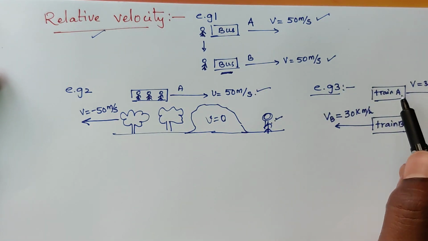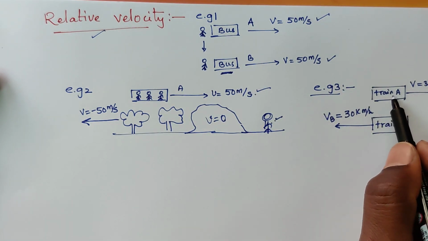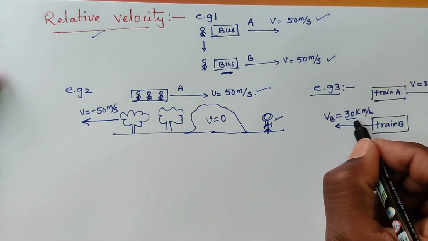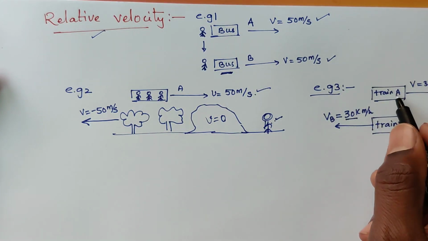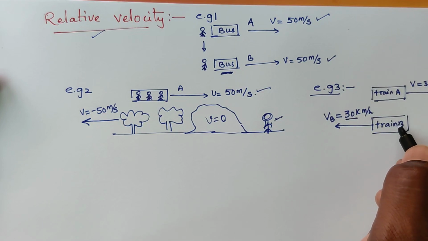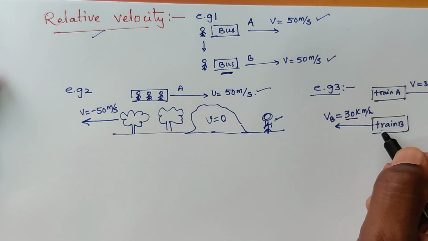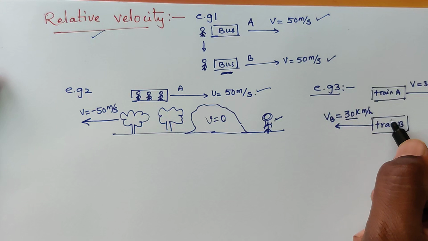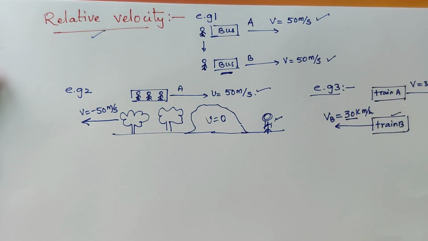When train B is crossing you, train A, and you look at your friend who is traveling in train B, he appears to be moving faster than he actually is, with double your velocity, because the relative velocity of train B with respect to train A will become more.